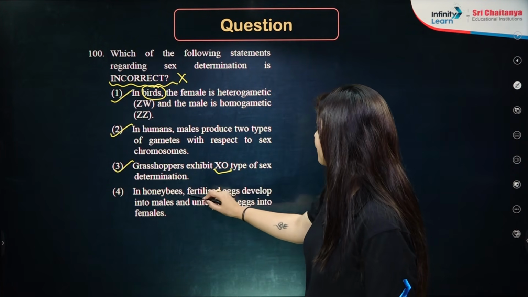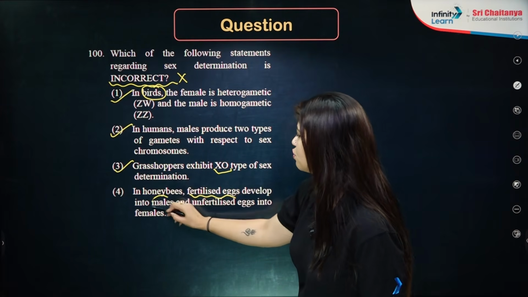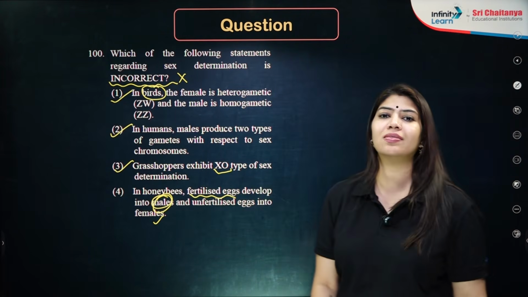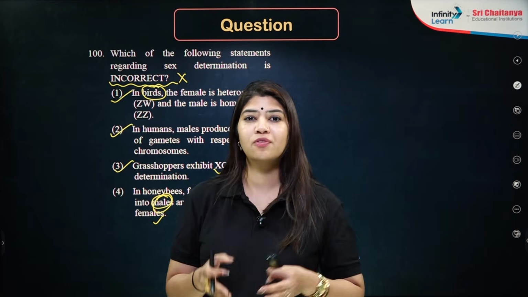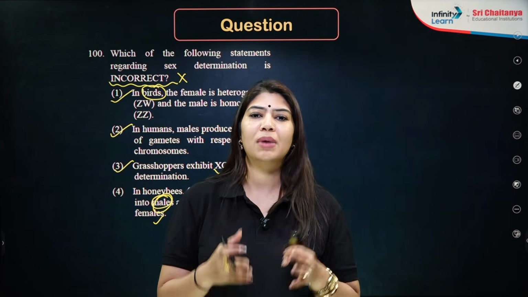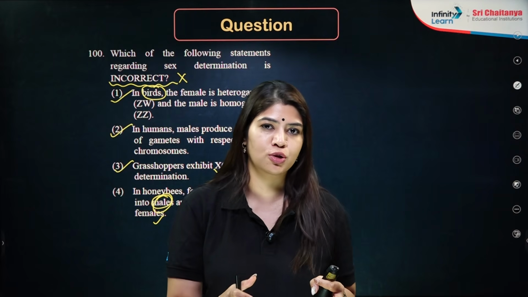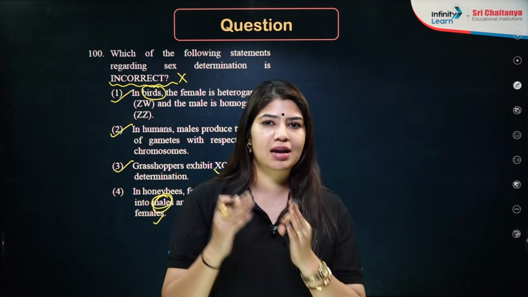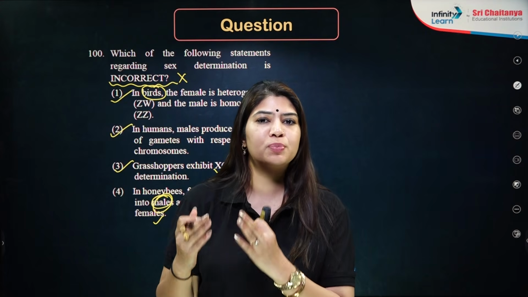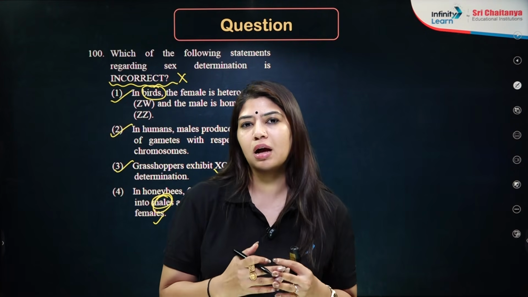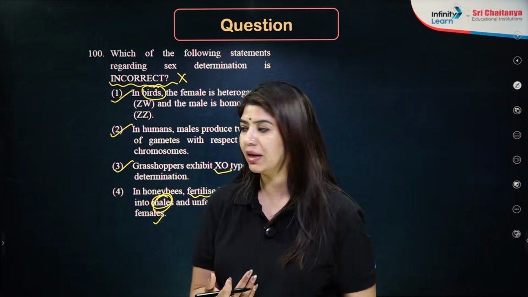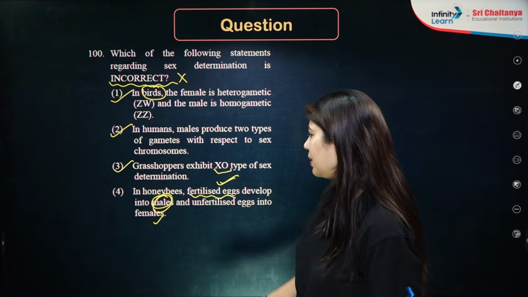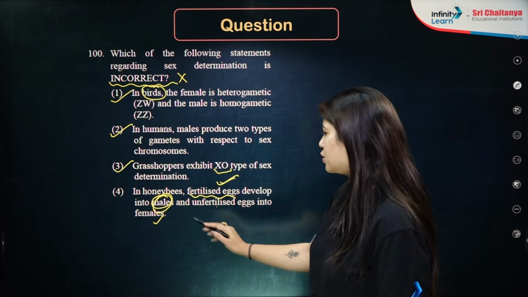In honeybees, fertilized egg develops into male and unfertilized egg into the female. So basically in the honeybee, we have a concept of haplodiploidy, wherein the male has half the number of chromosomes than the female. So in the male, the condition is N. In the female, the condition is 2N. So female will be produced via fertilization among male and female gametes. Okay. So it is just the opposite. Fertilized eggs will develop into female, whereas unfertilized will develop into male.